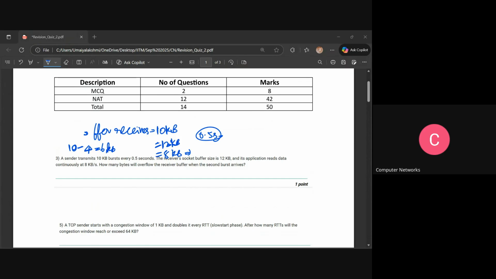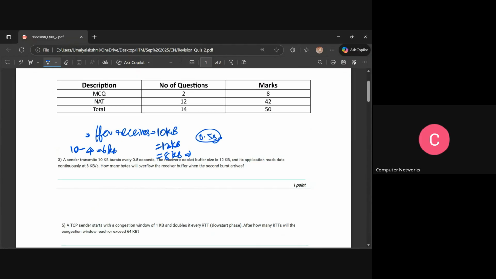So next, again 10 kb will come. So now we have to check for the free space. What is the buffer space? Only 12, right? So 10 plus 6 will be 16. So out of 16, 4 kb of data will be gone, only 12 will remain. So next, what we have to do, we have to take the new burst. That is, now the buffer can accept only 6 kb, right?